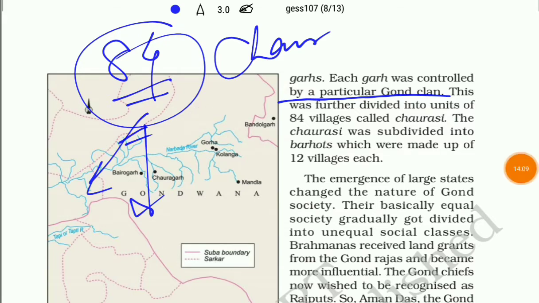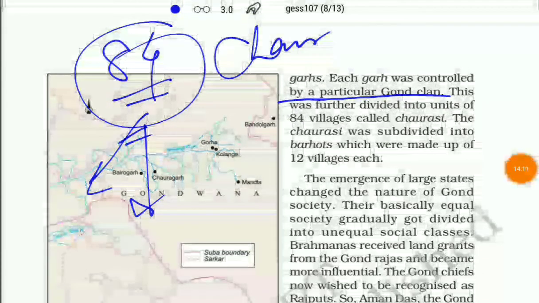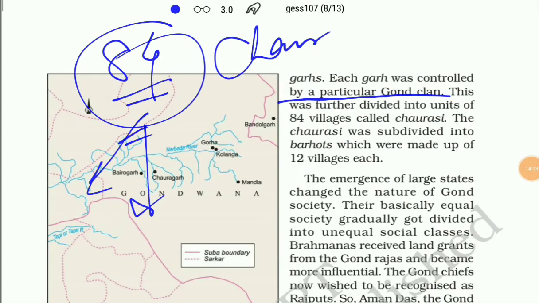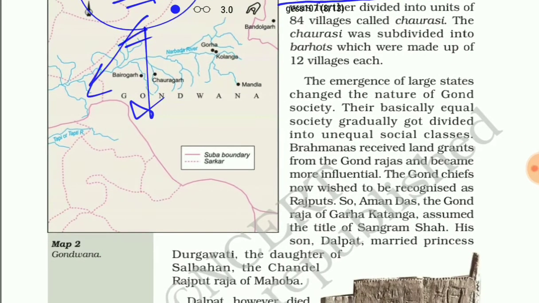So we can see that the kingdom was first divided into Garhs, and then each Garh was controlled by a particular Gond clan, and again it was further divided into units of 84 villages, which used to be known as Chaurasi, and again Chaurasi was divided into Barhots, which were a group of 12 villages.